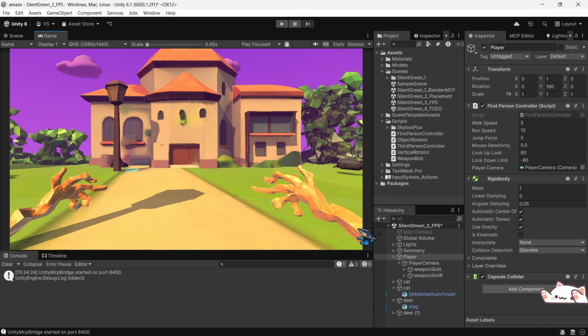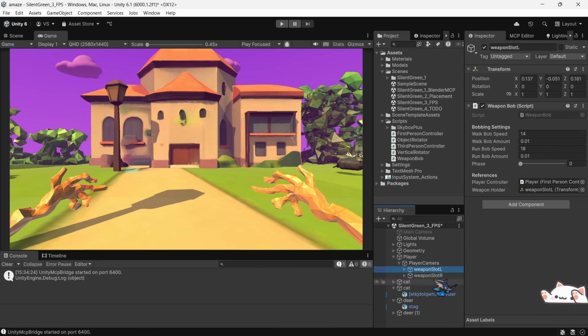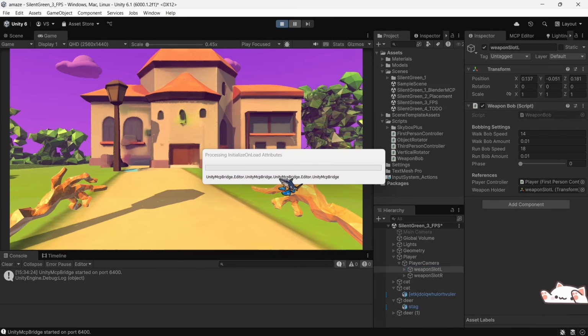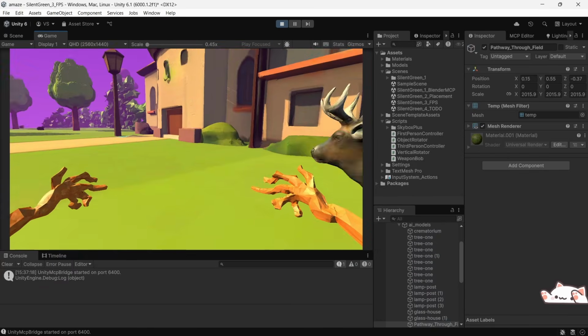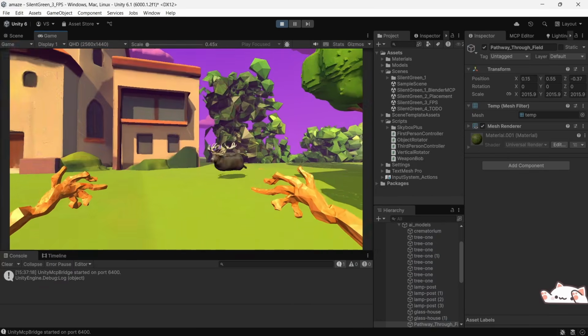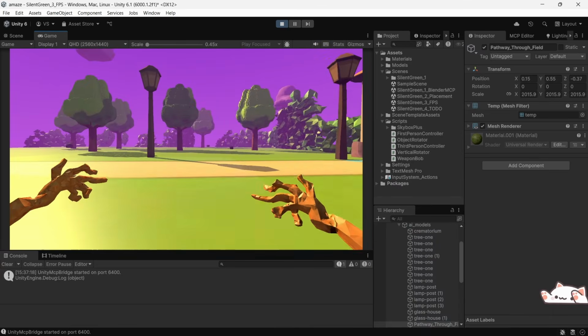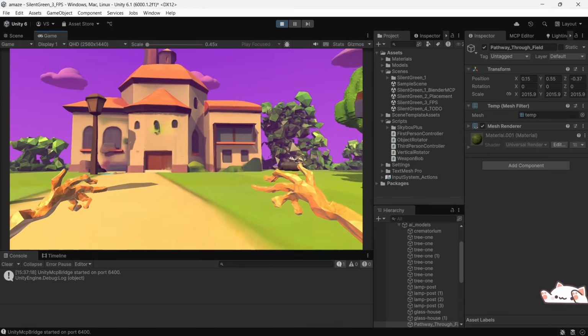And then I asked Cursor to do a script for hand animation because I like when you walk that the hands go up and down. And Cursor did this script called weapon bob. A bob is like a type of animation which goes up and down. So if we run the game now, amazing, beautiful game. So we have everything, hands and friends and a beautiful location.